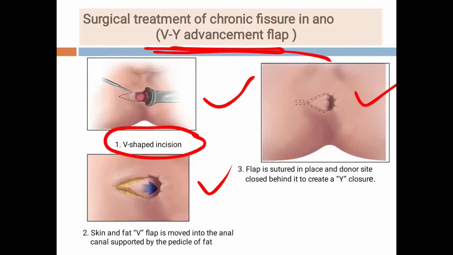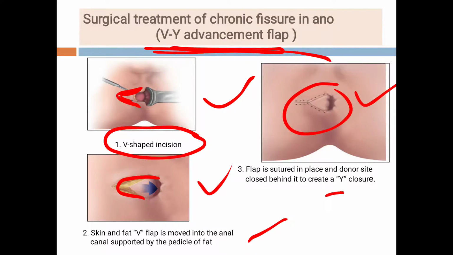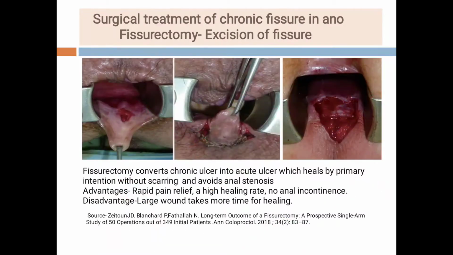A V-shaped incision is taken here at the fissure, and this V-shaped flap is moved into the anal canal supported by the fat of the pedicle, and it is sutured to create a Y. So a V-shaped incision is taken, and after closure it becomes a Y. So it is a VY advancement flap.